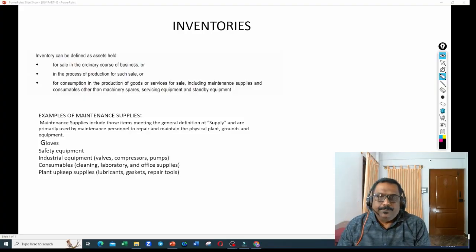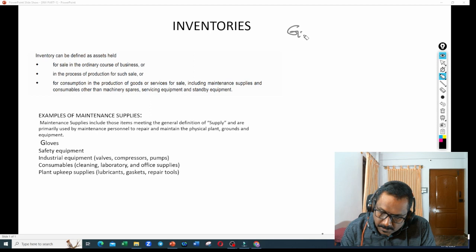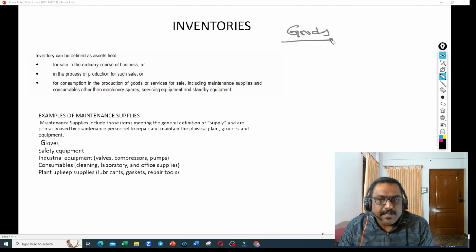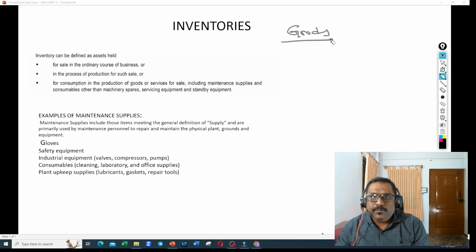Okay guys, before we get into inventories, I wanted to explain the definition of goods. You need to understand the meaning of goods. I already explained this in my fundamentals of accounting video, but let me explain the same topic once again.